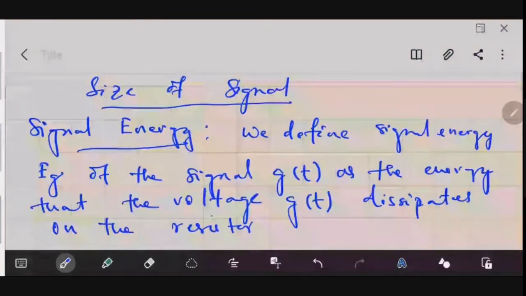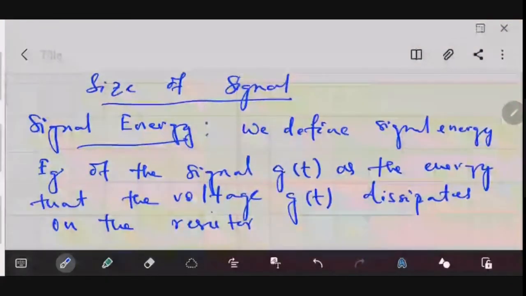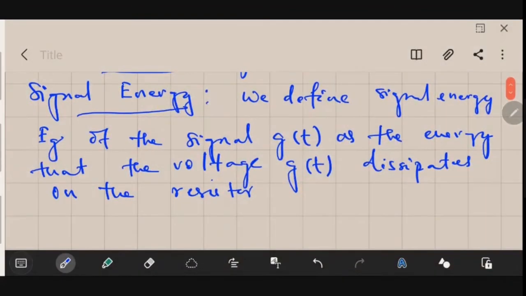So the formal definition of signal energy E subscript g of the signal g(t) is the energy that the voltage g(t) would dissipate on the resistor.